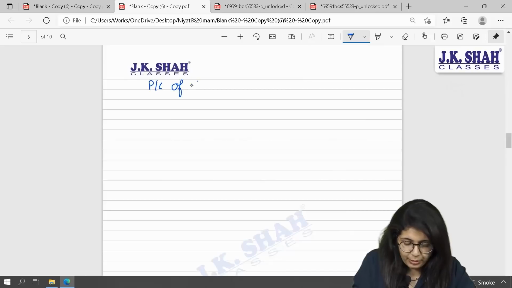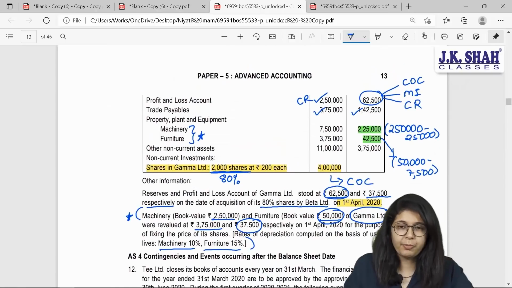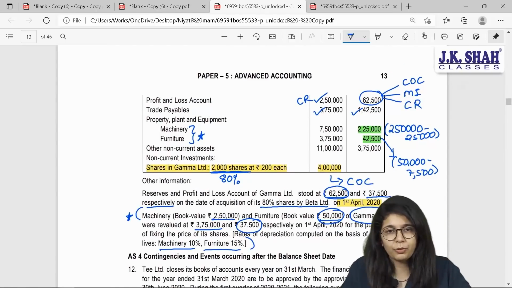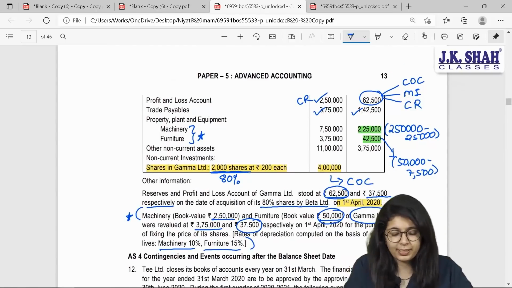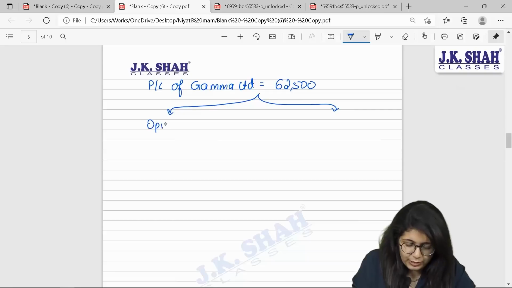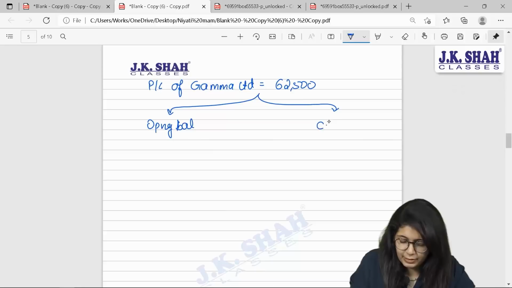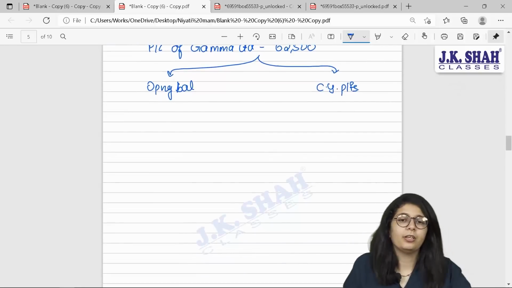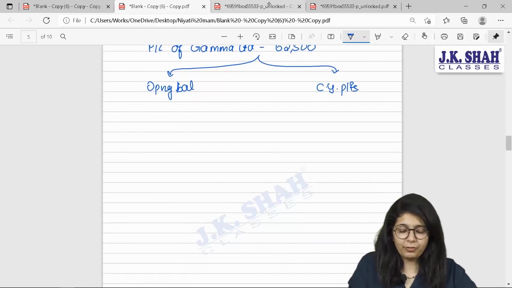P&L of Gamma. According to my question, my total P&L, the first line, P&L of Gamma, is 62,500. This is as on the last date. Some of this amount belongs to opening balance and the balance is current year profits earned. Now tell me, what is your total opening balance given in your question?